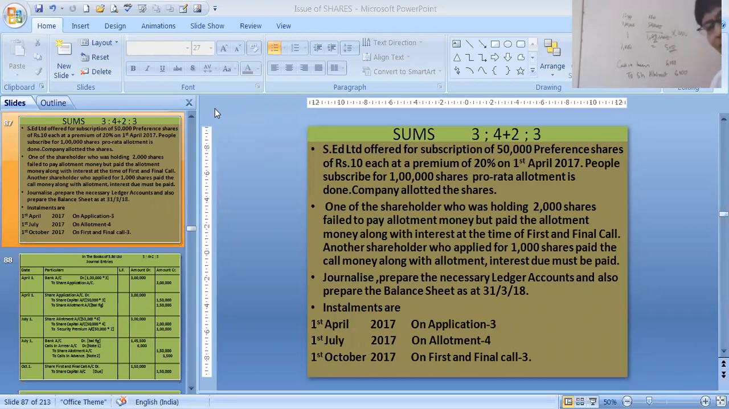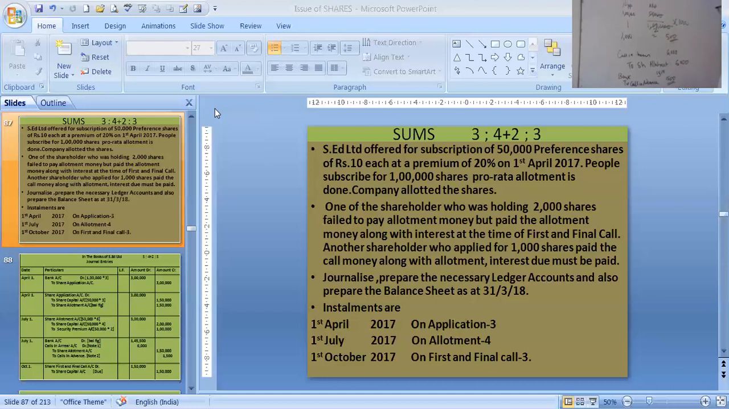So in 500 shares, they have failed to pay the allotment money. Another shareholder applied for 1,000. They have paid the call money along with allotment. Please see the journal entry when they paid extra. So that is bank account debit, to calls in advance. How much is the bank account? 500 into 3 rupees, because they have paid the first call money. First call money, you see, it was 3 rupees. So 3 rupees they have paid extra on how many shares? On 500 shares. So 3 into 500, 1,500 rupees they have given in calls in advance. So our calls in advance is 1,500 rupees.